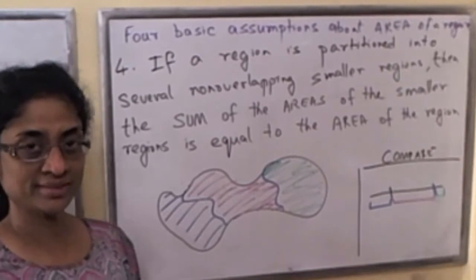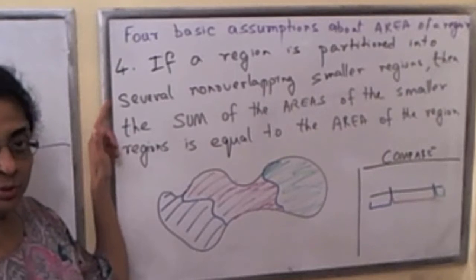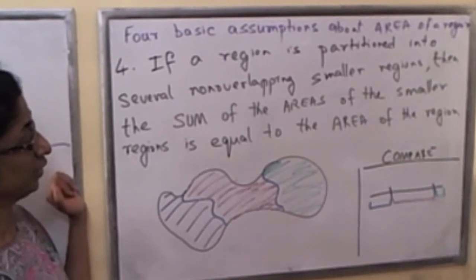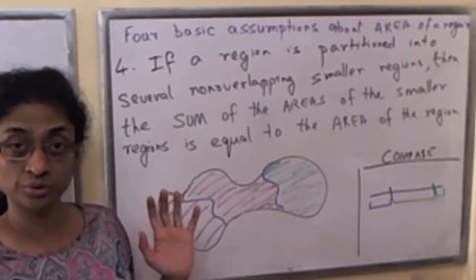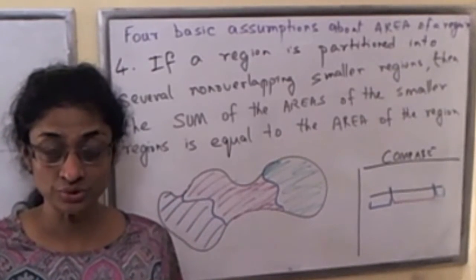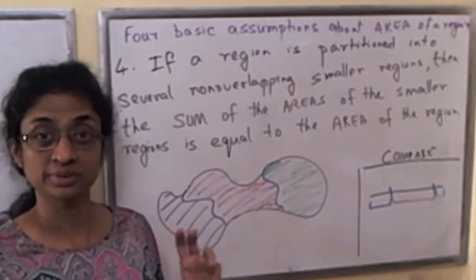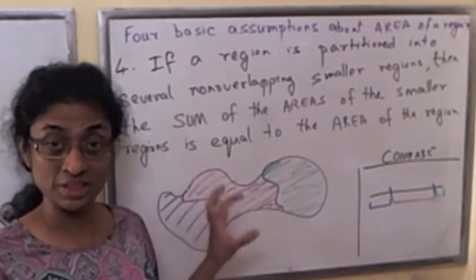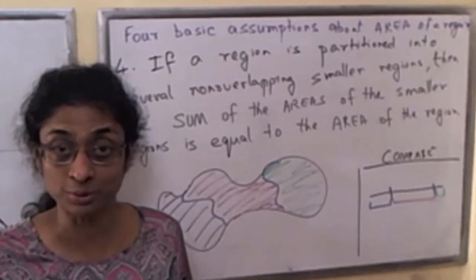Now here's the last assumption that we'll make about areas of regions. Recall our original goal. Given a planar region, we would like to associate a number that's greater than or equal to 0 to each of the regions in a sensible manner.